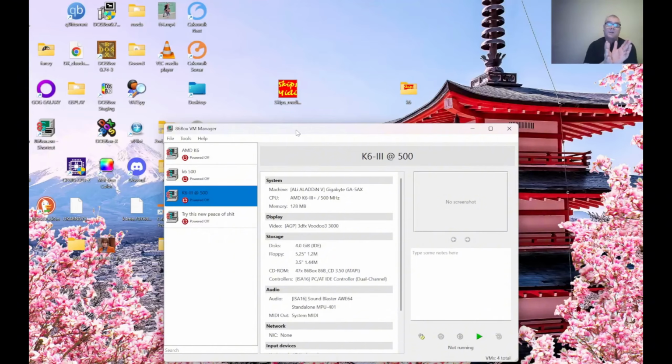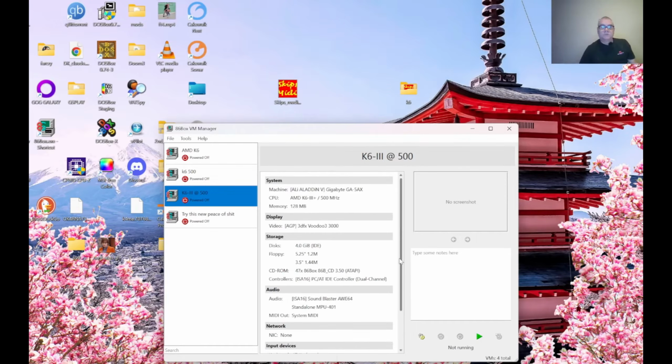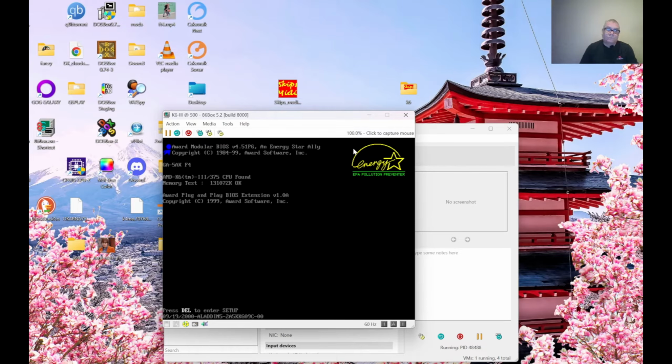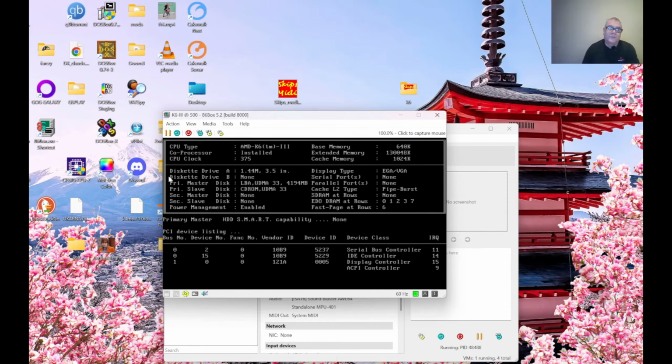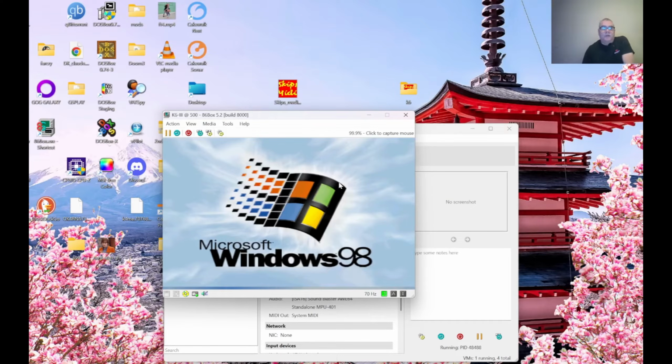And the K6, by the way, is not running. So we're going to run a K6-3 at 500 megahertz with 128 megabytes of RAM, and we're going to use a Sound Blaster AW64 and an MPU 401, and the graphics card is just a Voodoo 3. Okay, so let's run that. That's the GA5 Super Socket 7 motherboard. All right, so we're in.